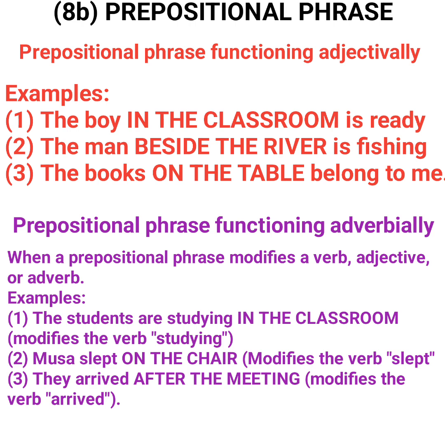Number 1, the students are studying in the classroom. In the classroom, grammatical name, prepositional phrase. Grammatical function, it modifies the verb studying. Musa slept on the chair. On the chair is a prepositional phrase and it modifies the verb slept. They arrived after the meeting, modifies the verb arrived. So it means a prepositional phrase can function as an adjective and it can function as an adverb. These are the basic functions of a prepositional phrase.